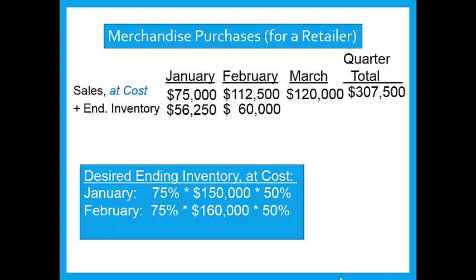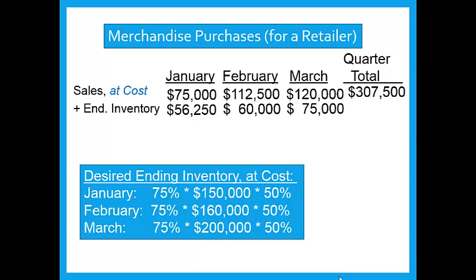Then in March, we're going to have to look ahead to April's sales. Those were given in the problem to be $200,000. So at cost, 75% of $200,000 times 50%. So at cost, it's $150,000, and we want half of that. So ending inventory in March is $75,000.